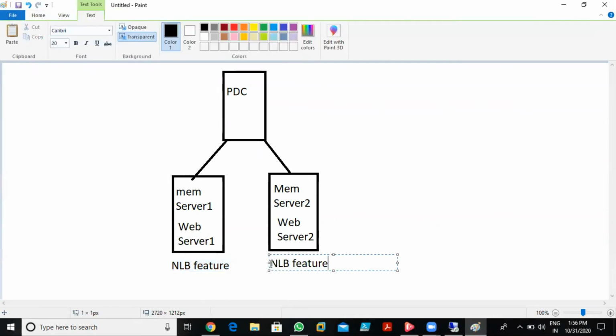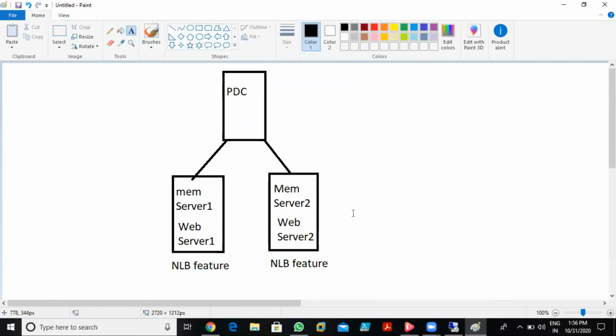I can also install the NLB feature. Once I have done all these steps, then I can configure NLB clustering on any server, and we can see how it works. Okay, fine. So this is what we have. This is what we need.